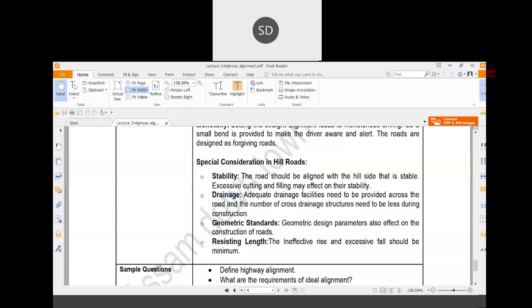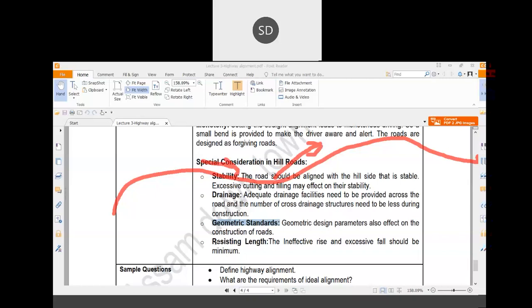Then geometric standards. Suppose one particular road section is there and its vertical profile is like that. Basically, how much up and how much down there should be, there are certain limits. You cannot cross the limit, so you have to check whether that limit has been crossed or not.